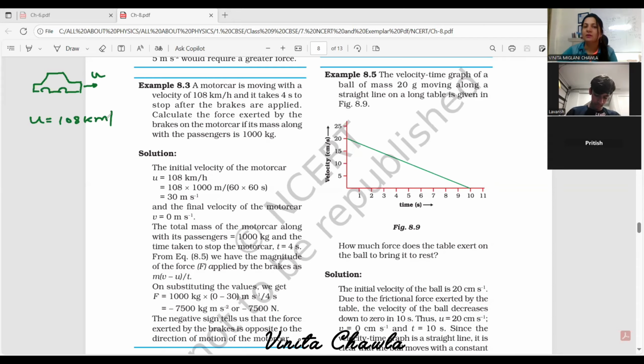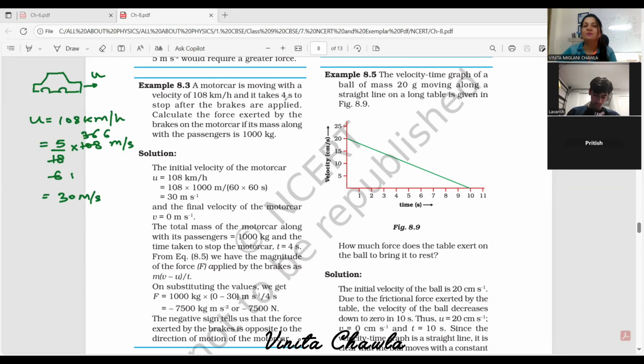See, we can convert this into meter per second. How do we do the conversion? We can multiply it by 5 by 18 and we'll get the answer 5 by 18 into 108 meter per second. So on solving this, what will you get? 3 6 are 18, 3 3s are 9, remainder is 1, 3 6 are 18 again, 6 1s are 6, 6 6 are 36, and you will get 30 meter per second as the initial velocity of the motor car.